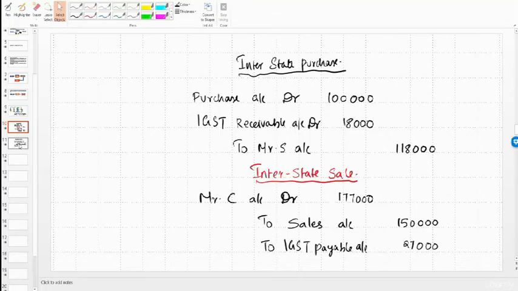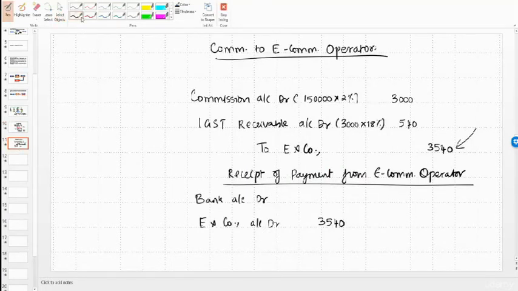It is this 1,77,000. So when he is making payment, the debit can be cancelled by crediting his account to Mr. C. To Mr. C account 1,77,000. So what has come to the e-commerce operator is 1,77,000, but he will not remit this entire 1,77,000. He will deduct this 3,540. What we will get is only the balance, which is 1,73,460. Right? So in this way, we have recognized the receipt of payment from e-commerce operator.